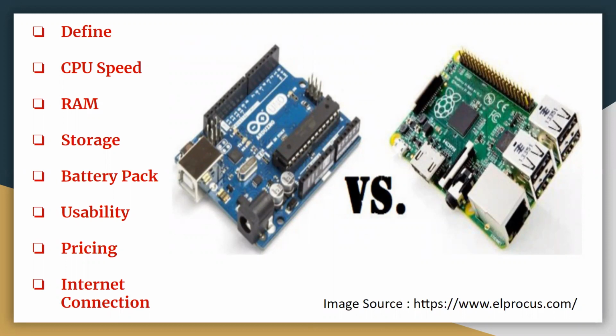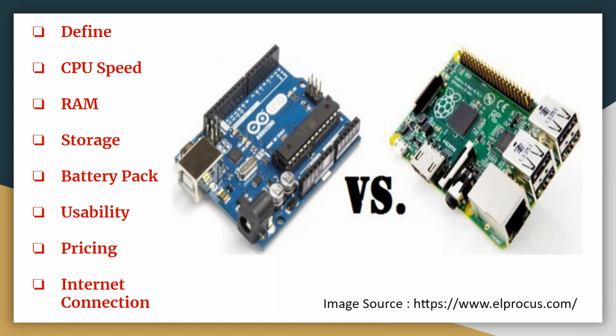When I talk about Arduino, it is a microcontroller motherboard, and a microcontroller is a simple computer that can run one program at a time. Next, we have Raspberry Pi. It is a general purpose computer which usually has a Linux operating system, and it has an ability to run multiple programs. So the differentiating point here is Arduino runs only one program at a time, whereas Raspberry Pi runs multiple programs at a time.